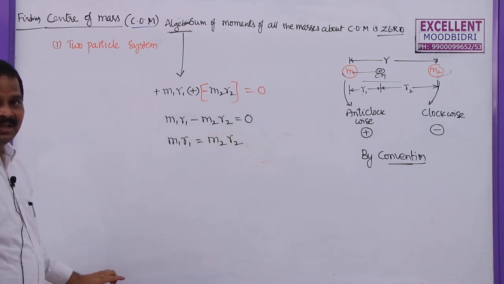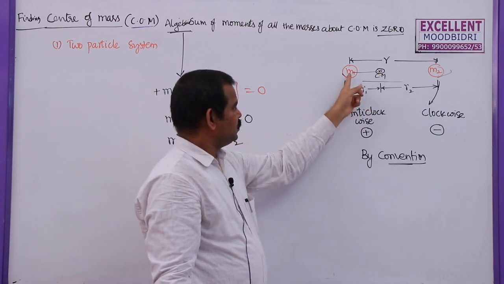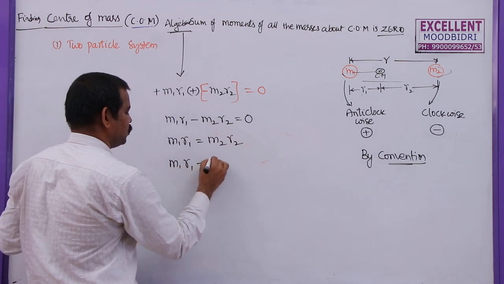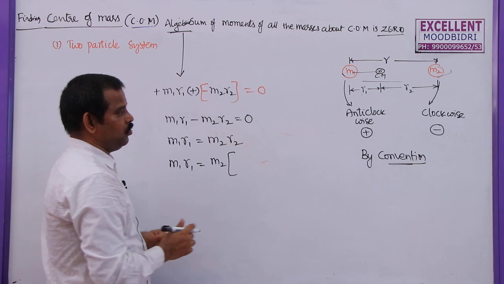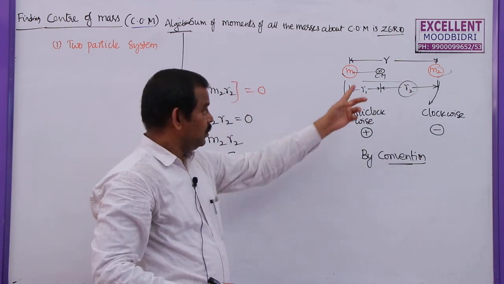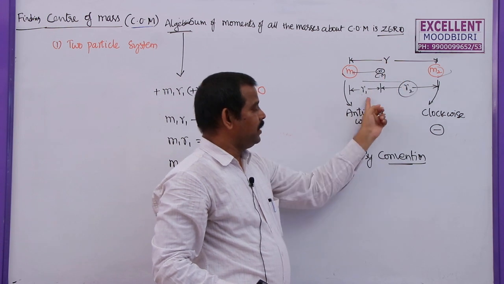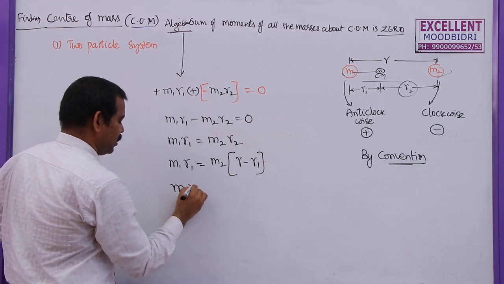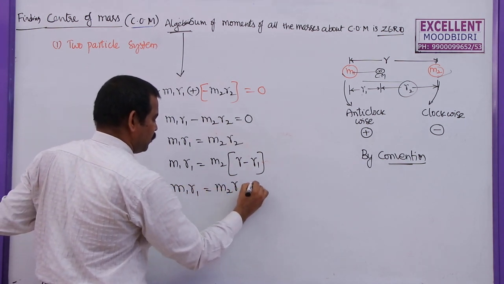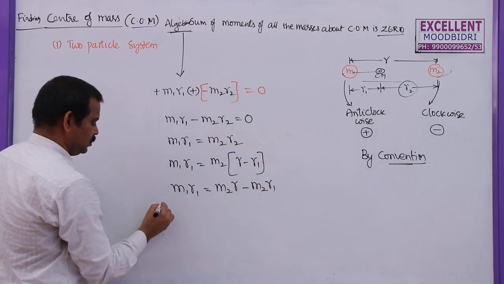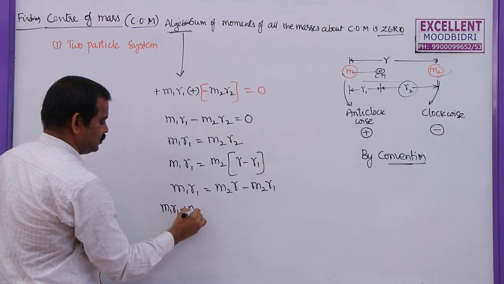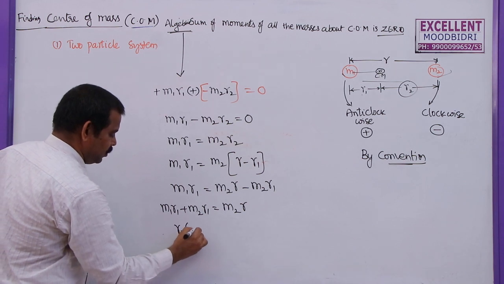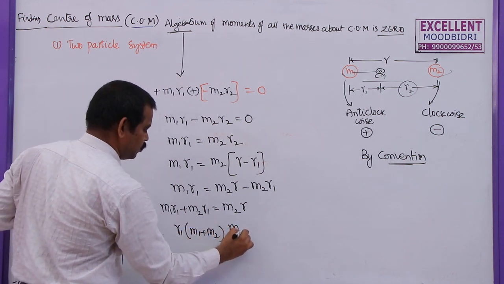Now I want to find out the center of mass of this system from this particle, that is nothing but R1. So I want to find out R1. M1 R1 is equal to M2 into R2. R2 can be written as the distance between these two particles, R minus R1. So M1 R1 is equal to M2 R minus M2 R1. If you bring this to this side, you will get M1 R1 plus M2 R1 is equal to M2 R. You can take R1 common.